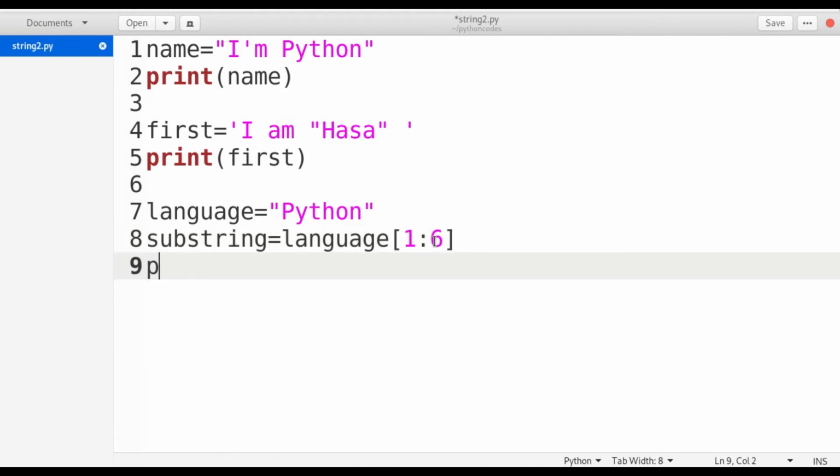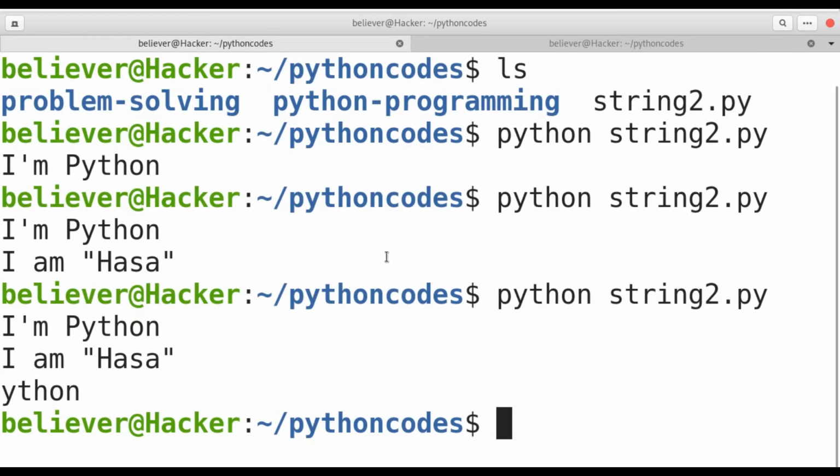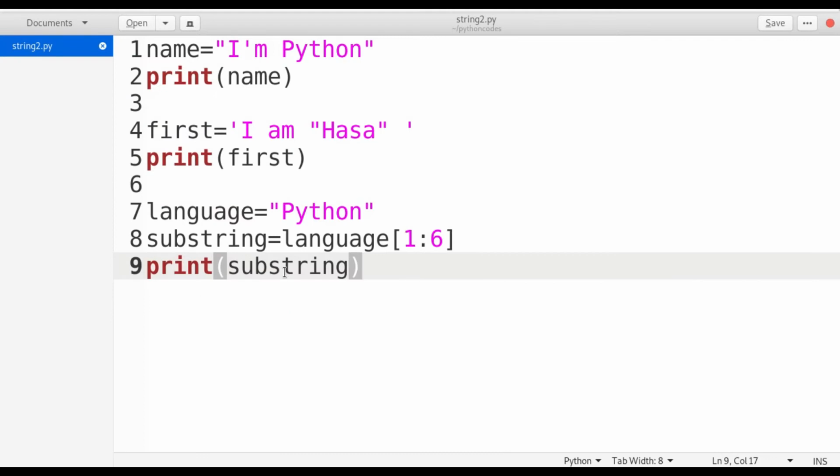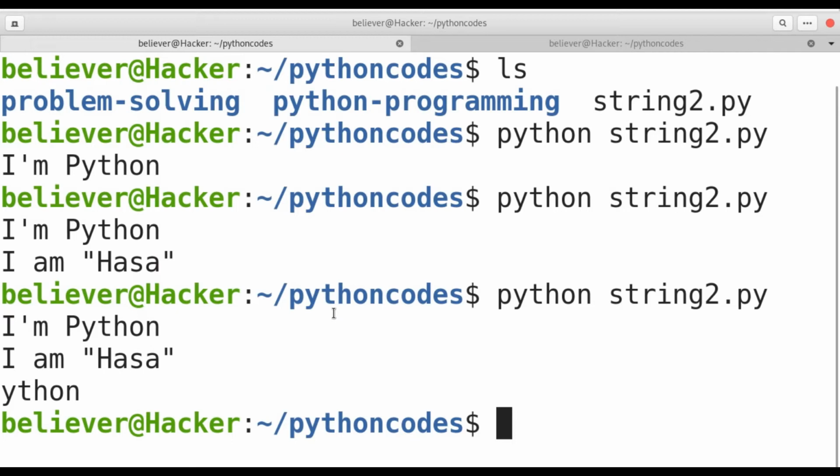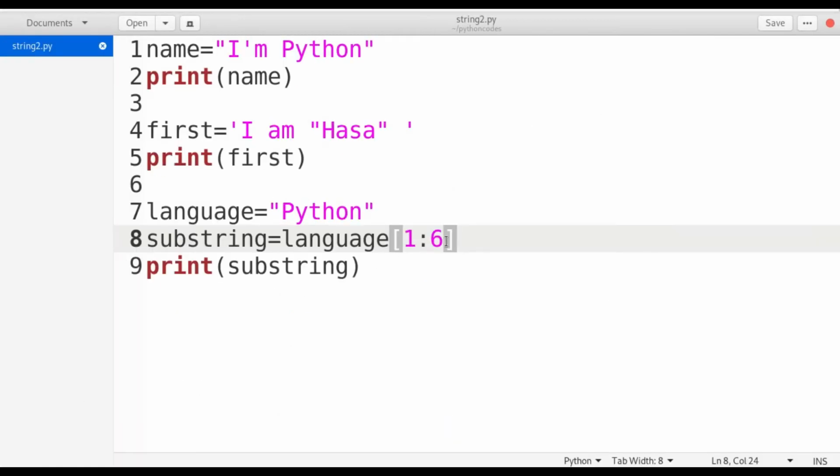Whenever I write print of substring and run this, as you see here, I get ython. Instead of the whole of Python, I'm extracting a particular part. That means I'm making a string slice and assigning it to some other variable, and when I print that variable, I get the sliced value. Instead of this, if you want to get the complete string, I can eliminate the end value.